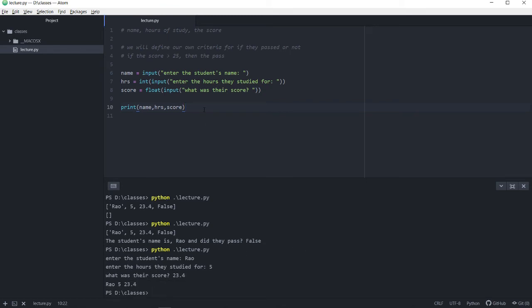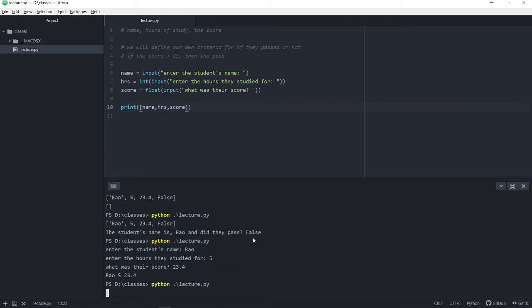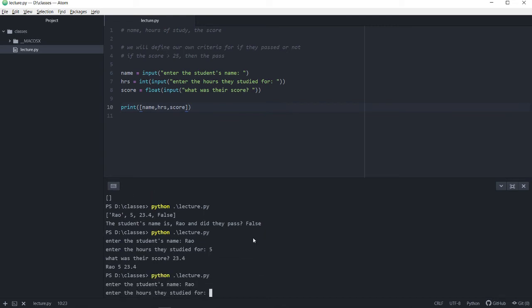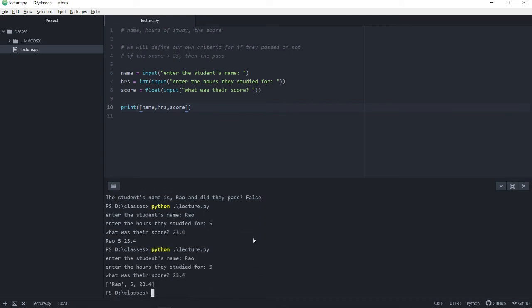Now, a really easy way of making this into a list, of course, is to just put square brackets around it. If you know what goes into your list right away in the very beginning, you can just put square brackets around those variables, and you'll see something like this. So I'm going to rerun it with the same examples, and now you'll notice that a list is being printed out instead of the values.